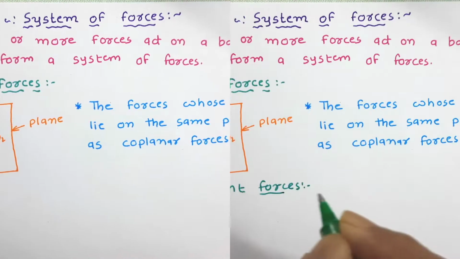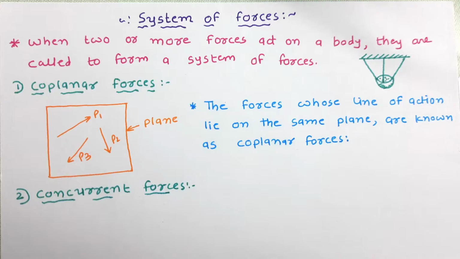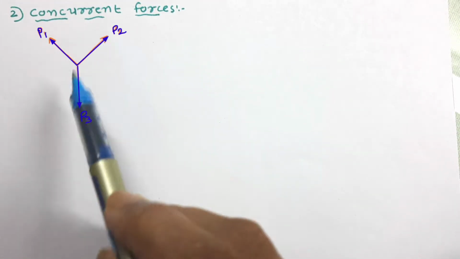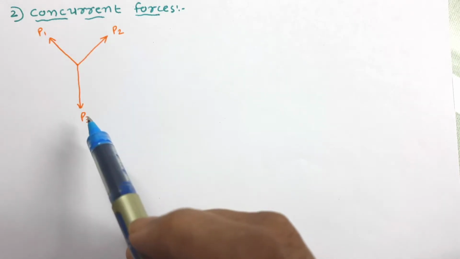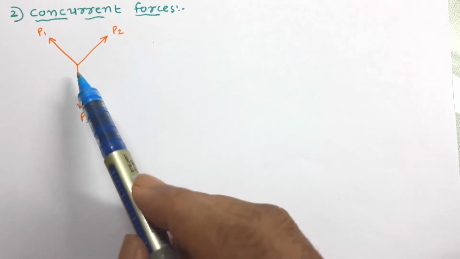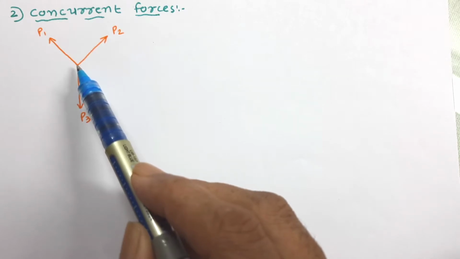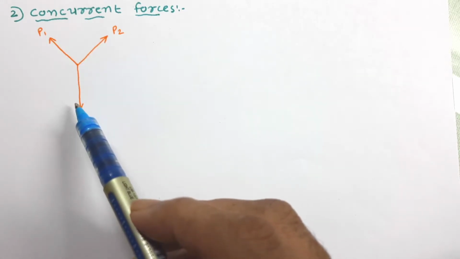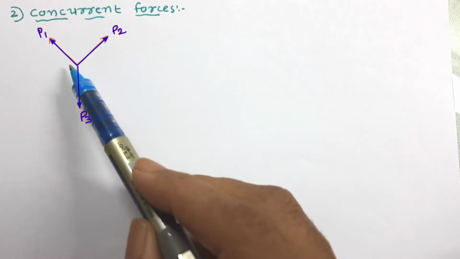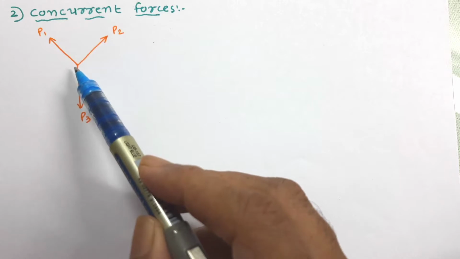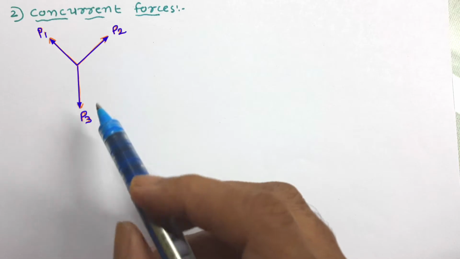Let us move ahead. The second one is concurrent forces. In this figure, we can see three forces are there, P1, P2 and P3. These three forces are meeting at a common point, a single point. So such forces which meet at a common point are called concurrent forces, or we can say the forces whose line of action are passing through the same common point are called concurrent forces.